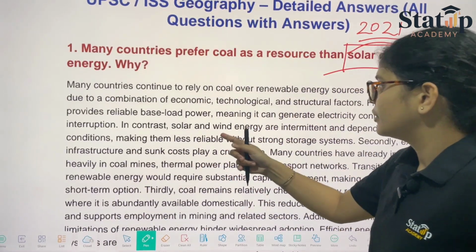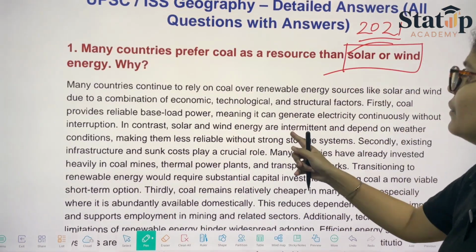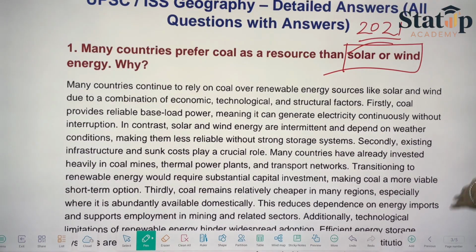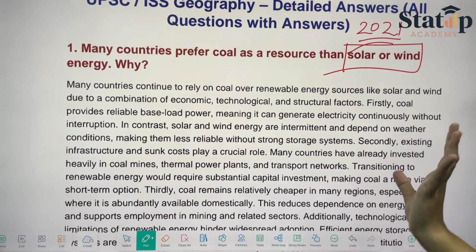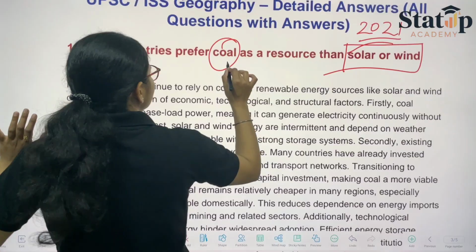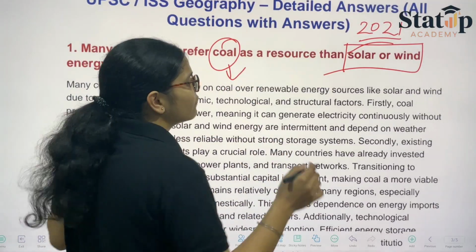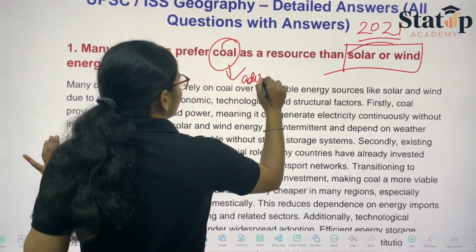Then we have, in contrast, solar and wind energy, which are intermittent and depend on weather conditions. Basically, आपको यहाँ क्या लिखना था, इसके आपको लिखने थे फायदे, या फिर आप कह सकते हो एडवांटेजेस.